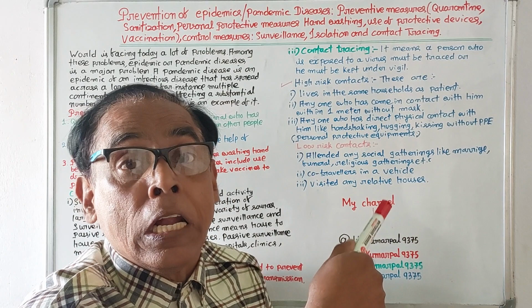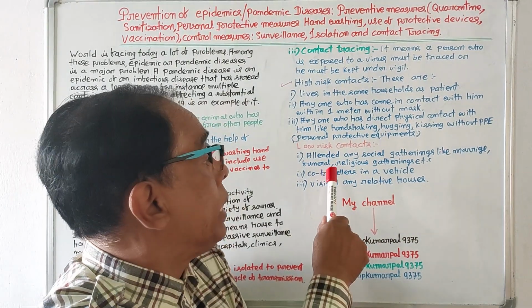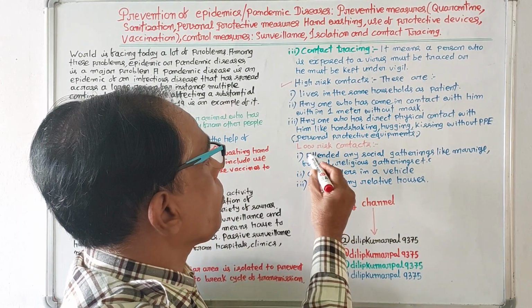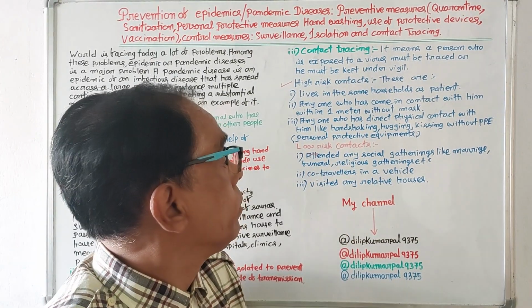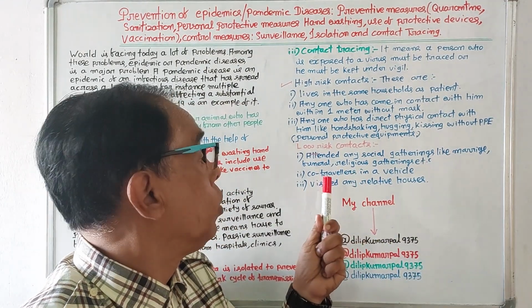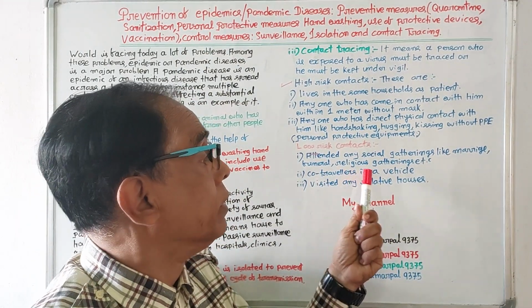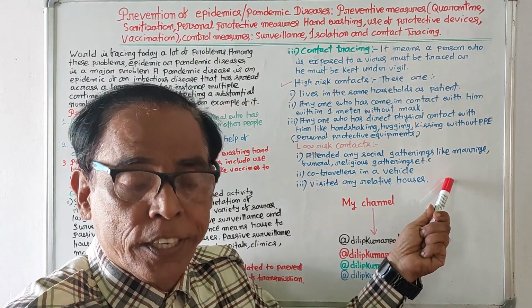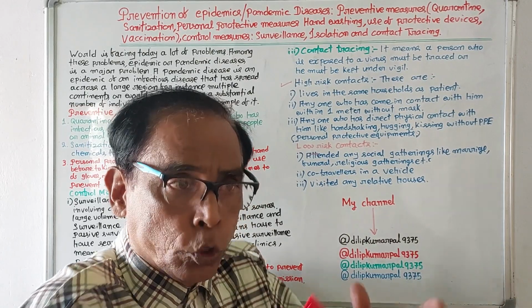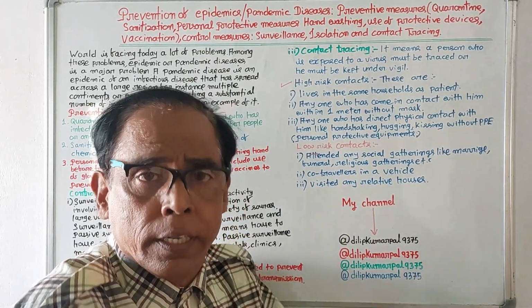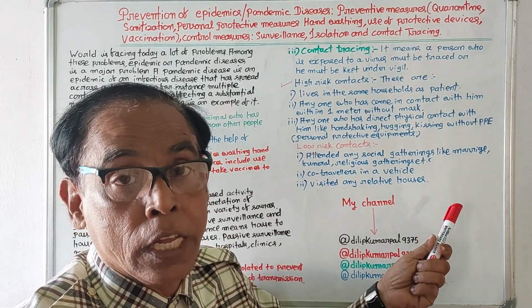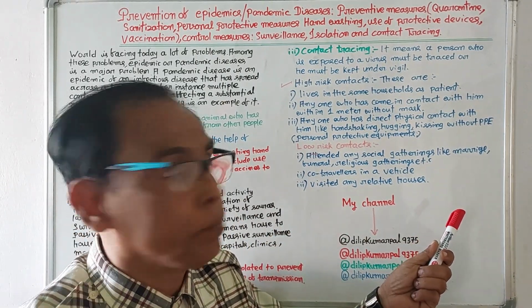Then what are the low risks? Attended any social gatherings like marriage, funeral, religious gatherings. If that infected person has attended any social gatherings like marriage, funeral, religious activity, there is also a low risk there. Infection may spread to other people.